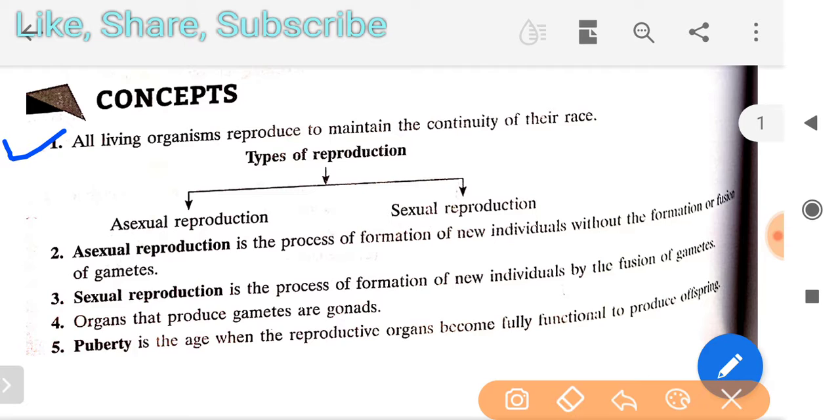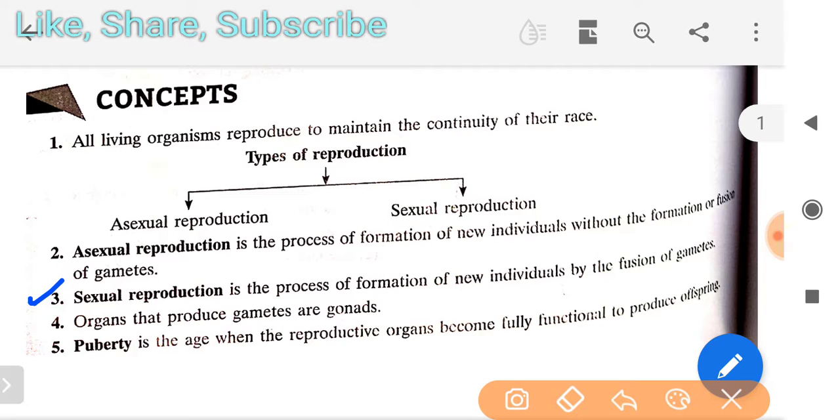In asexual reproduction only one parent is involved, and for sexual reproduction two parents are necessary. The definition: asexual reproduction is the process of formation of a new individual without the formation or fusion of gametes. Sometimes this question can be asked: the method of reproduction in which no fusion of gametes occurs. You have to write the right option, asexual reproduction. In this, no fusion takes place.